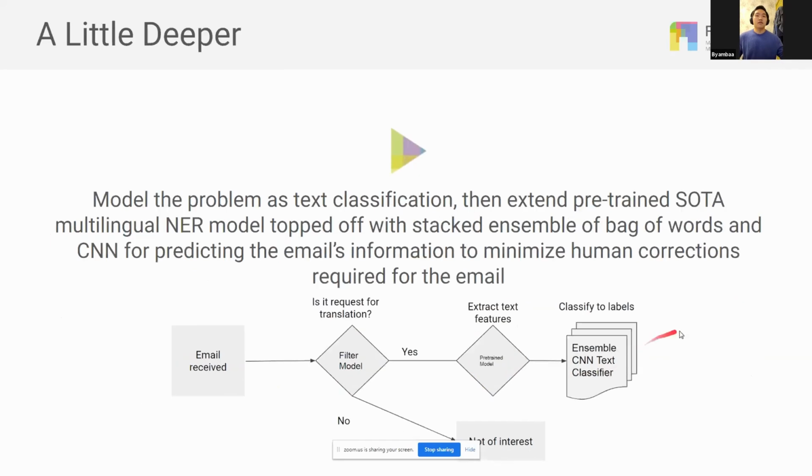Some of you who are technical people want to know more. We extended our pre-trained state-of-the-art multilingual named entity recognition model to detect information from the text.